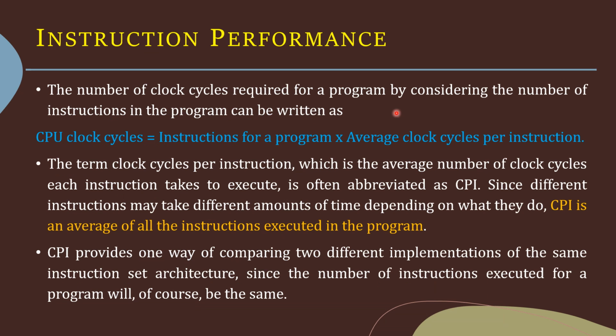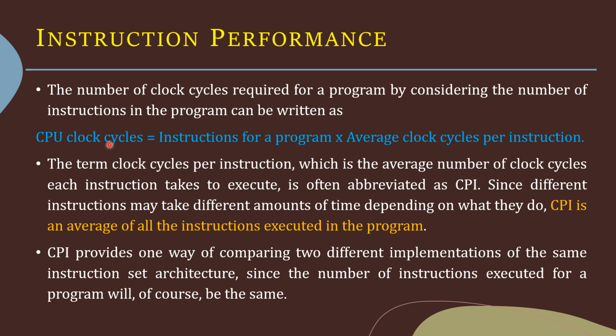We know how to calculate the CPU clock cycles for a computer which executes a particular program. Now we are going to consider the number of instructions in the program also. The number of clock cycles required for a program can be written as CPU clock cycles is equal to instructions for a program into average clock cycles per instruction.